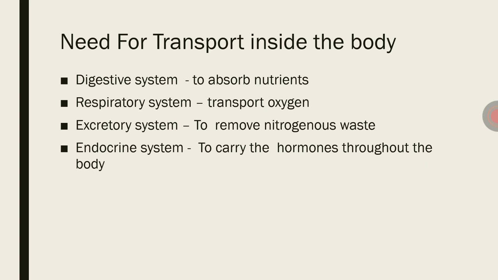Need for transport inside the body. These fluids need to be transported inside the body. Every organ in our body requires the involvement of the circulating body fluids. Example, the digestive system. The digestive system digests and absorbs the nutrients, which need to be transported to every cell of the body. Each and every cell requires nutrients, so the circulating fluids help to transport the nutrients to every cell of the body.